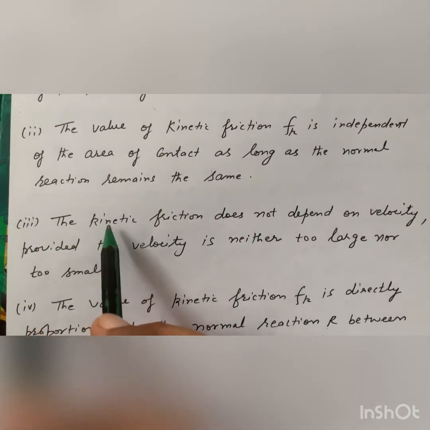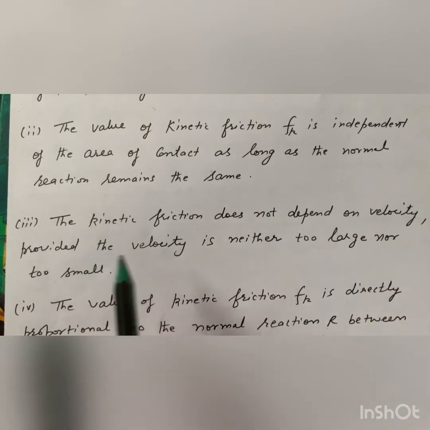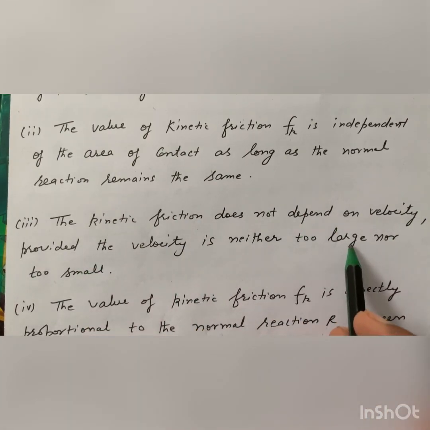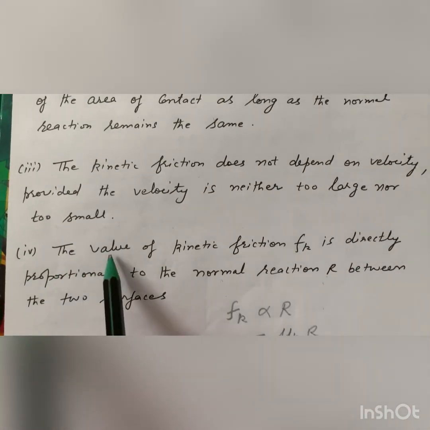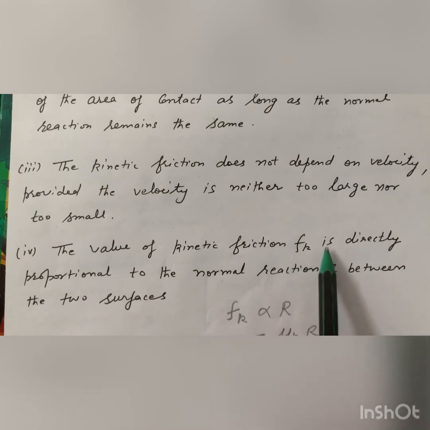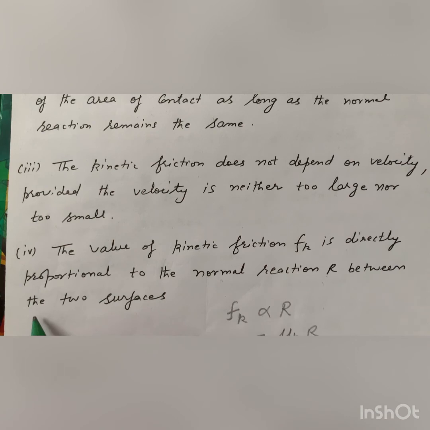Third, the kinetic friction does not depend on velocity provided the velocity is neither too large nor too small.